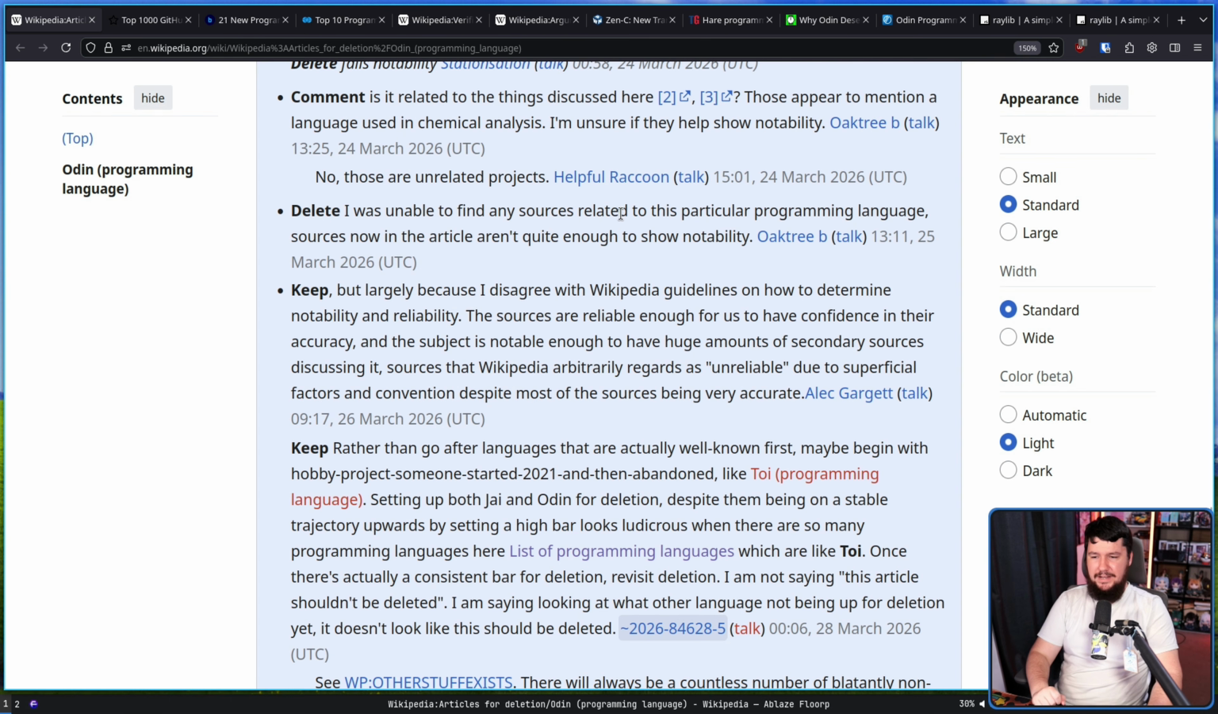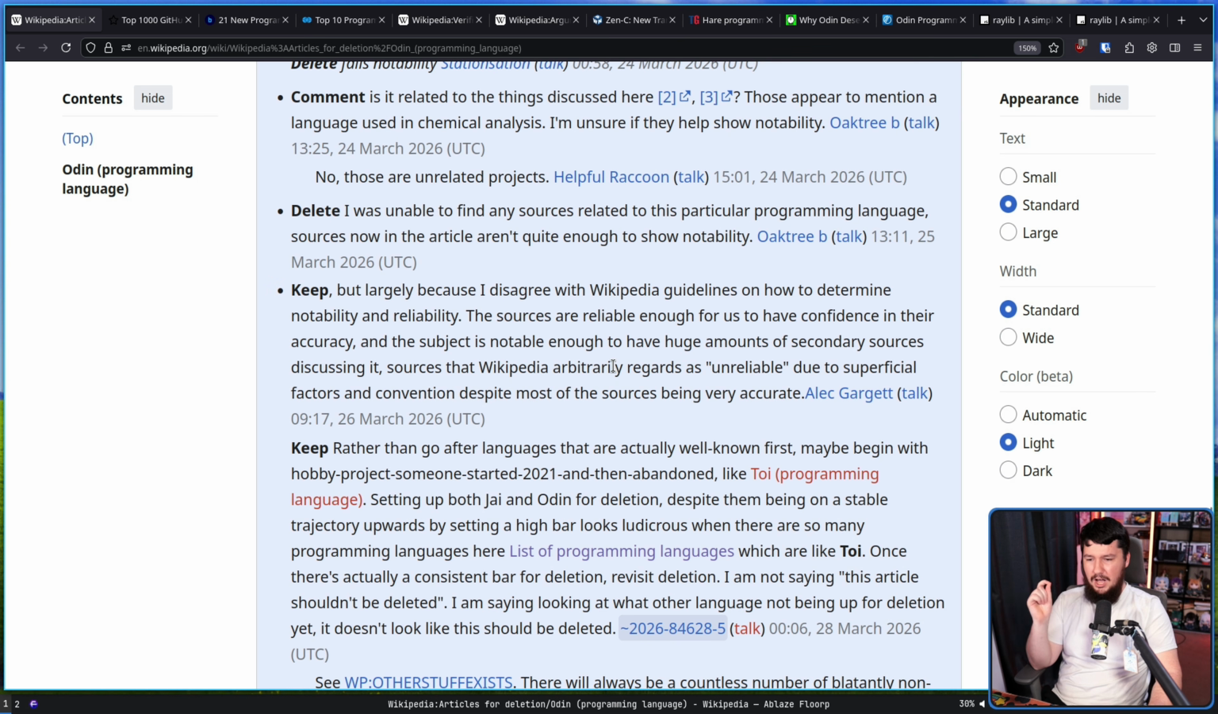I was unable to find any sources related to this particular programming language. Sources now in the article aren't enough to show notability. Keep. But largely because I disagree with Wikipedia's guidelines on how to determine notability and reliability. The sources are reliable enough for us to have confidence in their accuracy, and the subject is notable enough to have huge amounts of secondary sources discussing it.